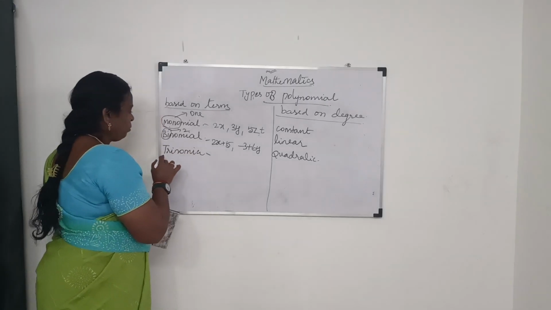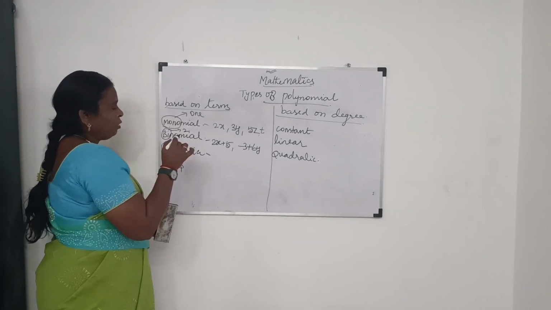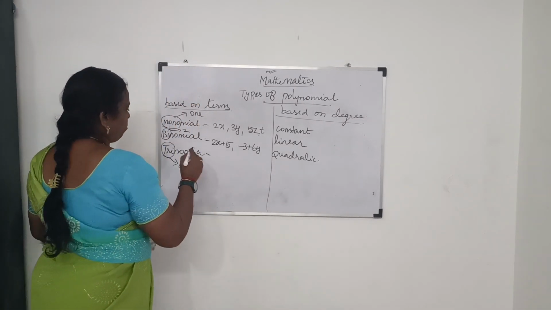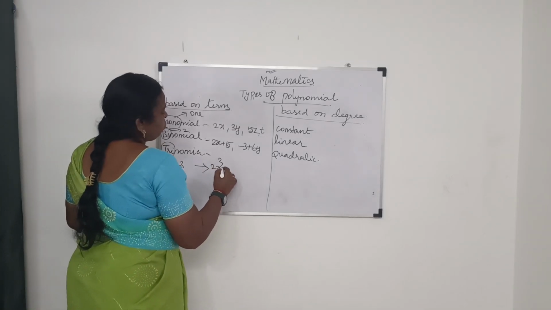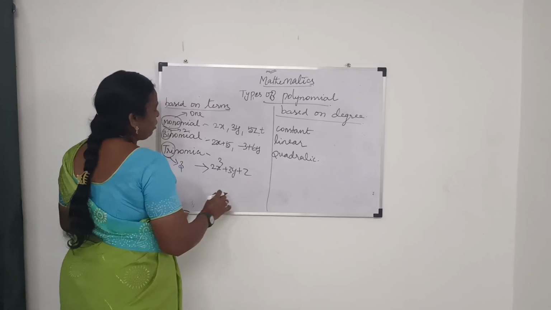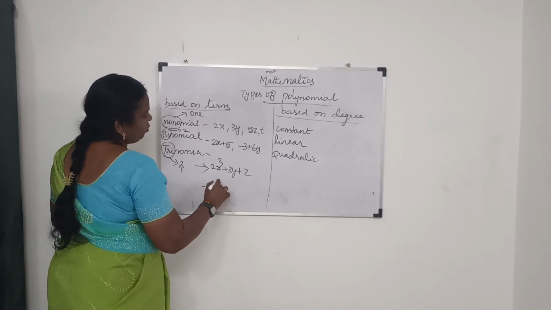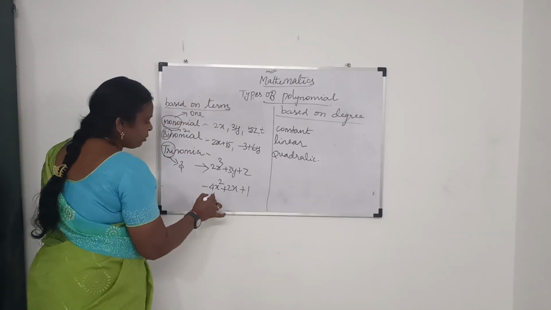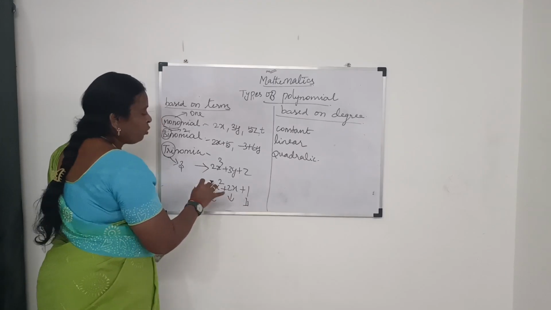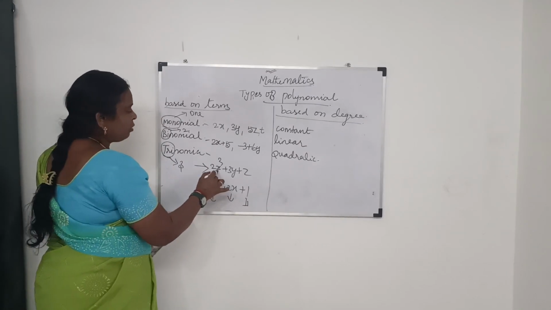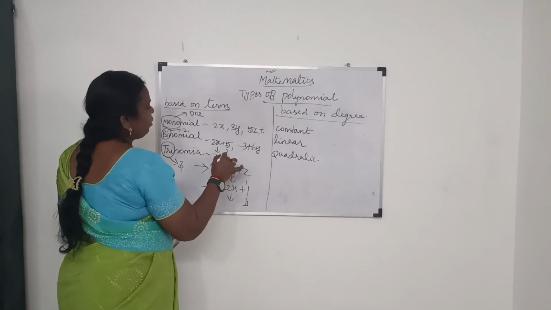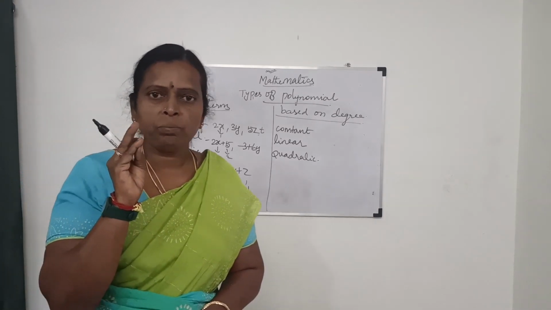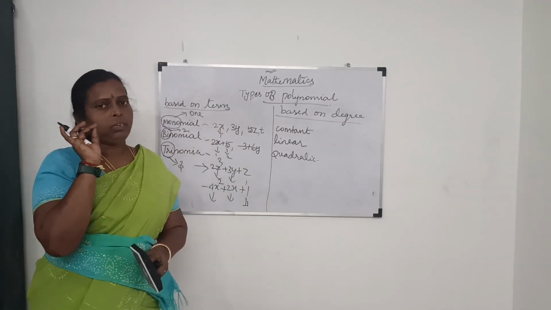Tri means 3. If any polynomial has 3 terms, that is called a trinomial. That means 2x cubed plus 3y plus z, or minus 4x square plus 2x plus 1, whatever it is, 3 terms. 1, 2, 3. We don't consider the powers here, only the terms. Here only one term we have. So monomial expression, binomial expression, and trinomial expression.